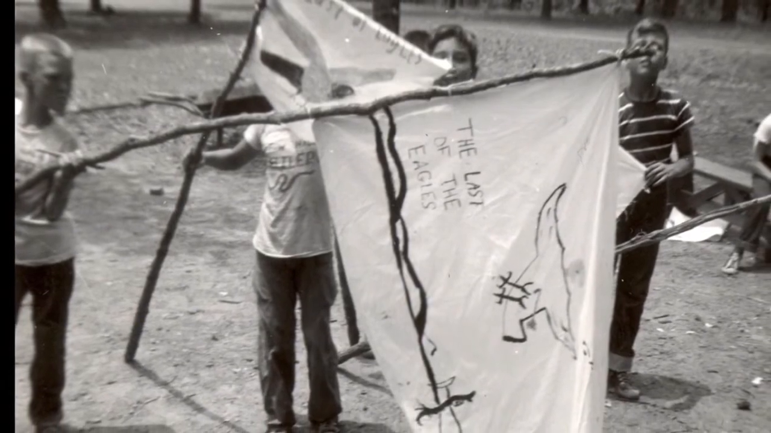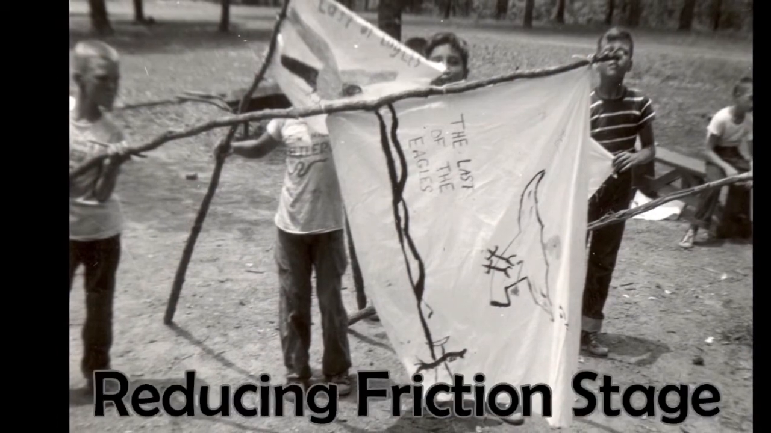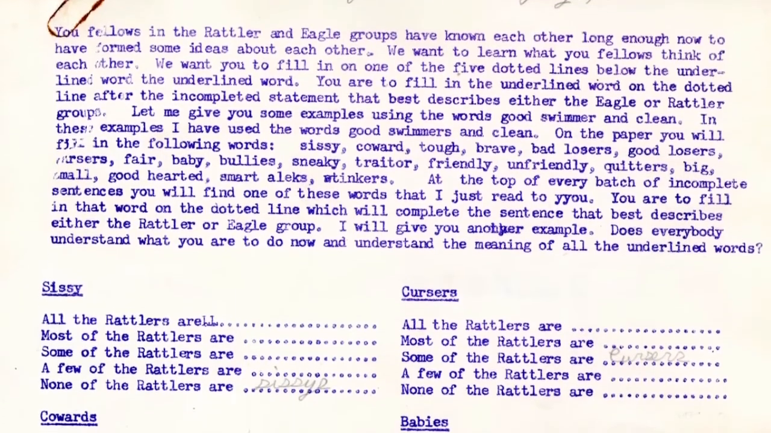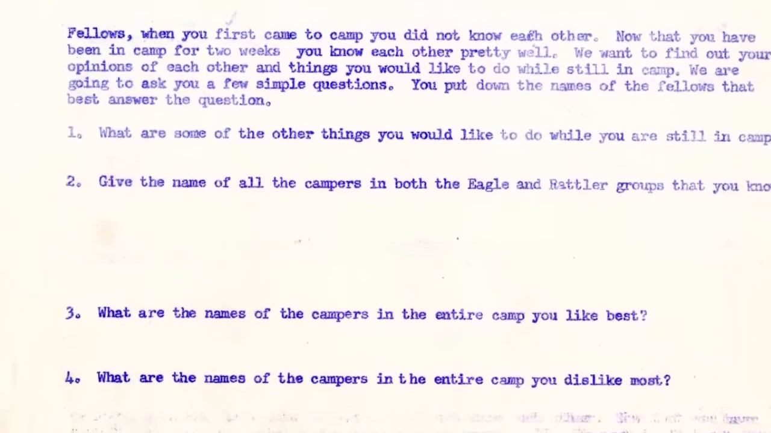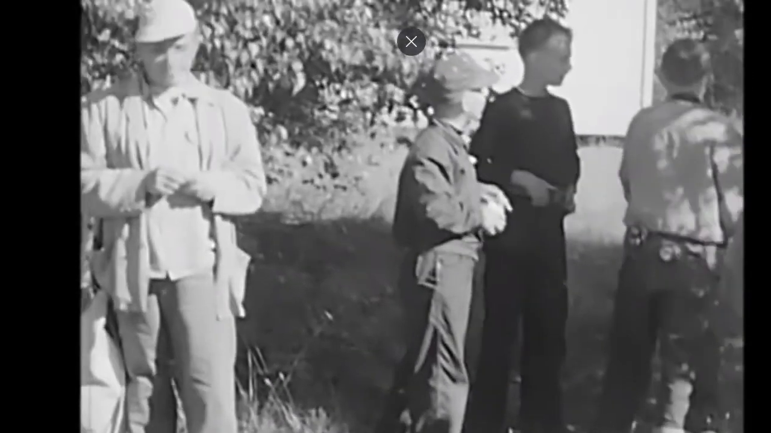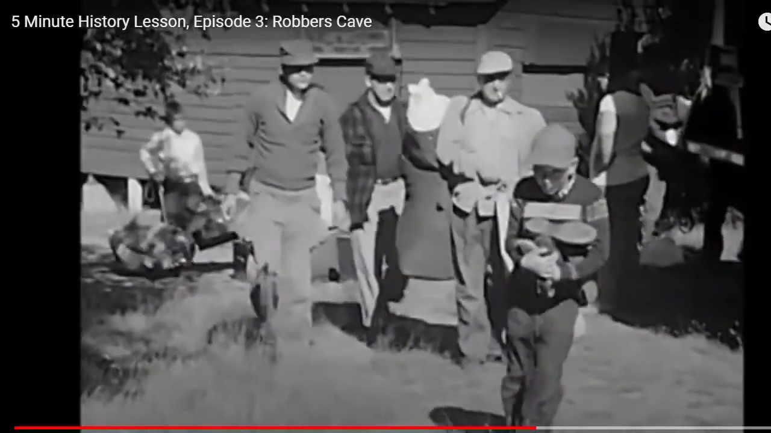After the end of the conflict period, where it was announced that the Eagles were the winners, there was a reducing friction period. The groups were asked to characterize the other group, and it was found that there were profoundly negative characterizations, while holding their own group in high esteem. During this time, the two groups were brought together to engage in non-competitive activities. Sherif believed that simple contact between the groups would not reduce friction. Instead, there would need to be common, superordinate goals to accomplish.